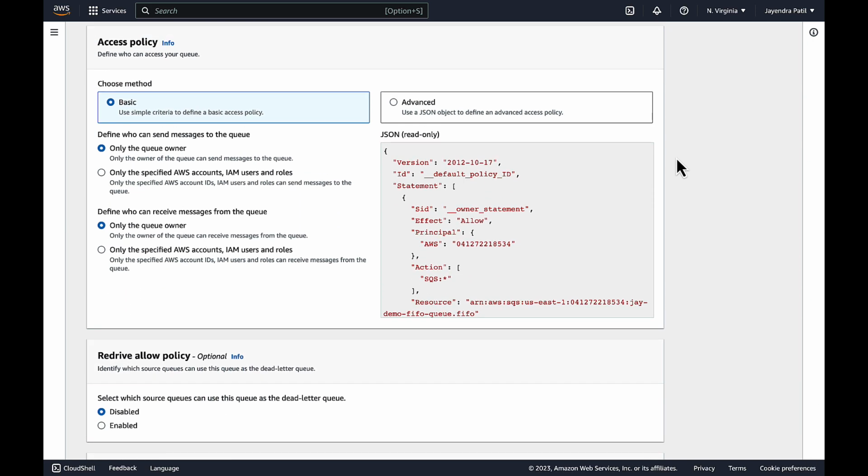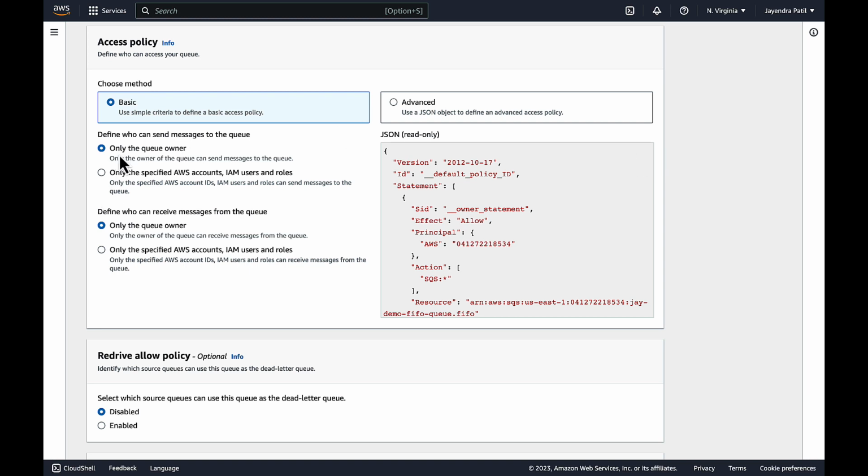Access policy. Access policy is the SQS resource-based policy. Access policy defines the accounts, users, and roles that can access the queue. Access policy also defines the actions such as send message, receive message, and delete message that the users can have access to.